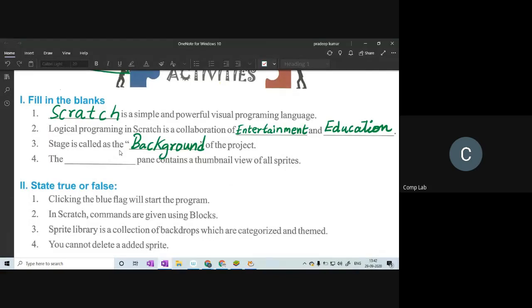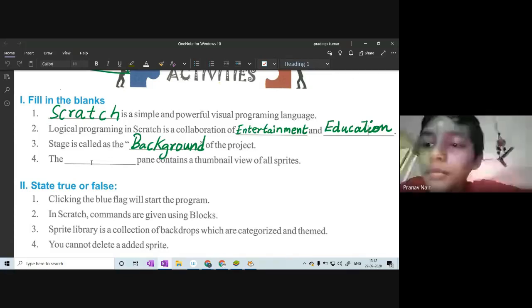All right, I've written the answer in green here. Everyone, you can write down the same answer. Background is the collection of everything on the screen. Background means both your backdrop and your sprites. Everything together is called a background.